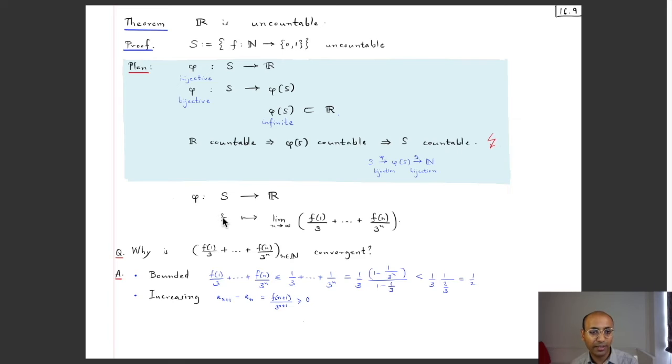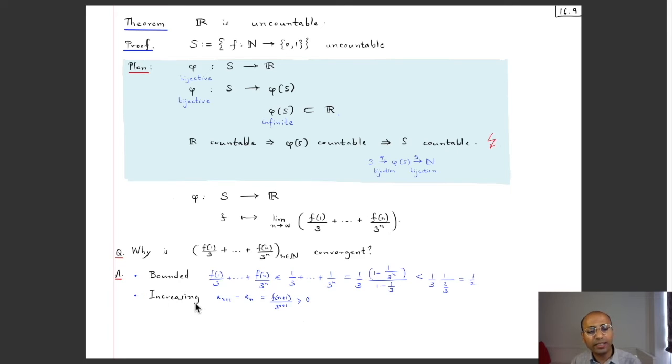So f in S is sent first of all to this sequence, which we'll soon see is a convergent sequence, and so it will have a limit, and whatever that limit is, that will be phi of f. And we'll soon see that this function phi is also injective. But the first task at hand is to explain why this sequence is convergent. Now, long ago in the Michaelmas term, we had learned that if a sequence is bounded and monotone, then it's convergent. Well, we'll show that this sequence is increasing, so it's monotone, and it's also bounded.